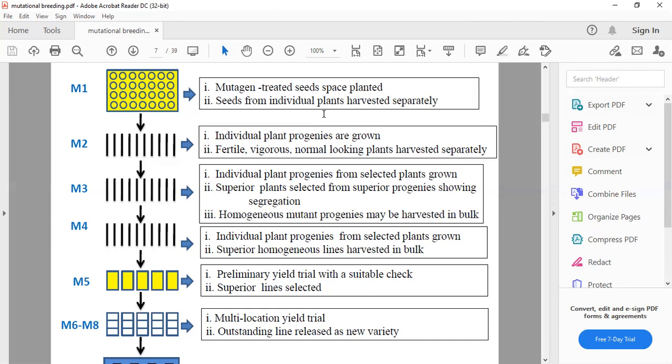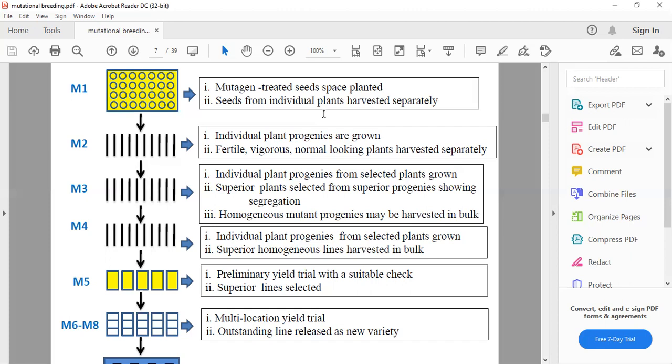So what is a homogeneous line? Homogeneous lines are those which have a unique, homogeneous character. After homogeneous line selection, we transfer it to the M5 generation. Why do we need a homogeneous line? When we commercialize these seeds, we need a stable and similar kind of character in each individual plant when sowing into the fields. That's how the homogeneous line is selected from the M1 to the M5 generation.